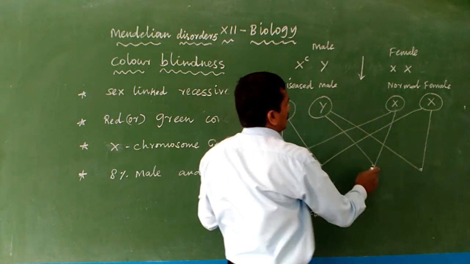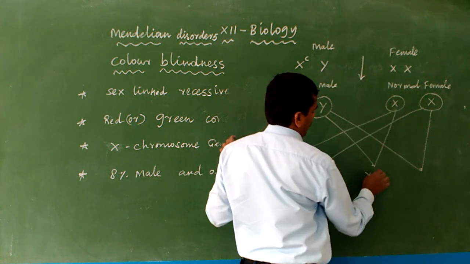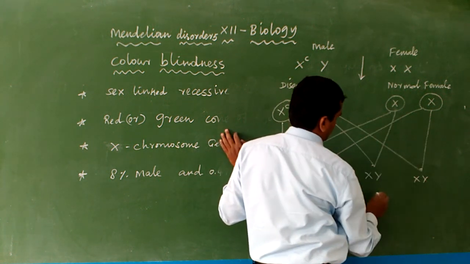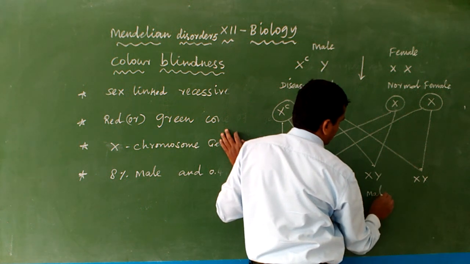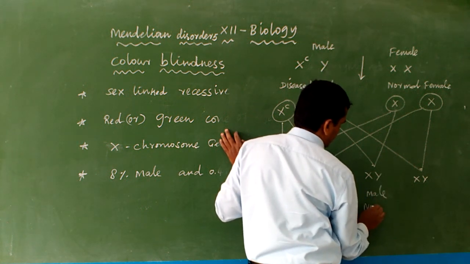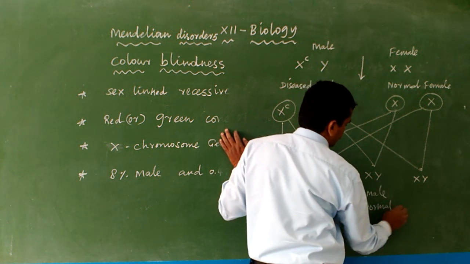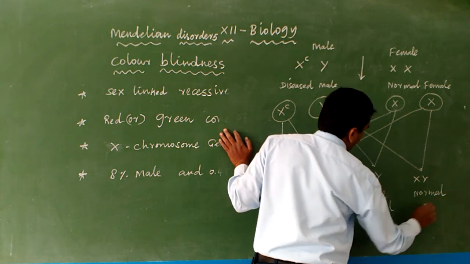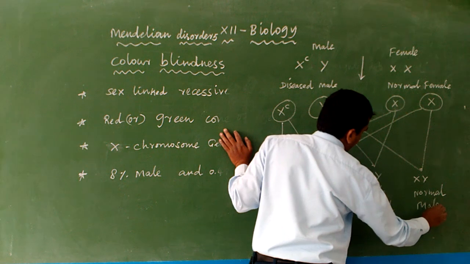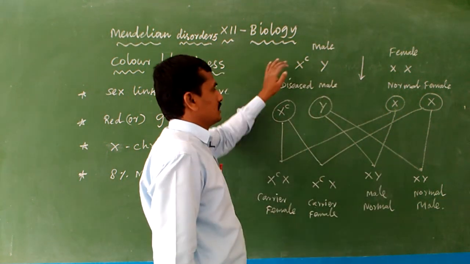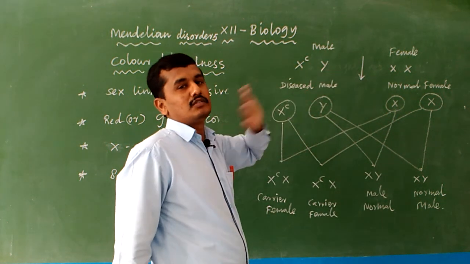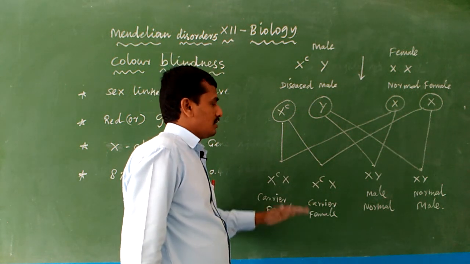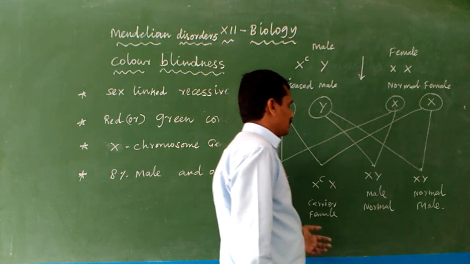Then next, XY. Here also XY on the male gamete, female gamete, means this is actually a male. Male means normal male, because the genes are not present. Here also a normal male. So when the male is affected and the female is normal, in the generation 50% females are produced and 50% males are produced.